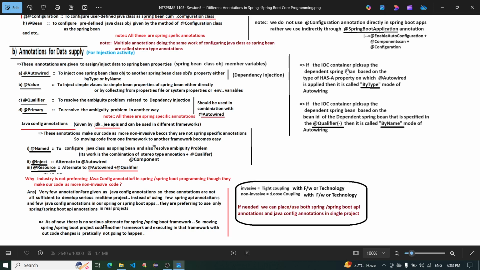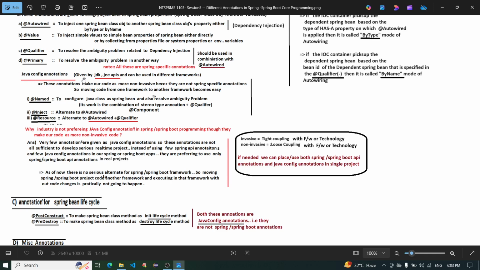If the IOC container picks up the dependent Spring Bean based on the type of the property on which @Autowired is applied, then it is called by type mode of autowiring. If the IOC container picks up the dependent Spring Bean based on the bean ID, the name of the dependent Spring Bean specified in @Qualifier, then it is called by name mode of autowiring.